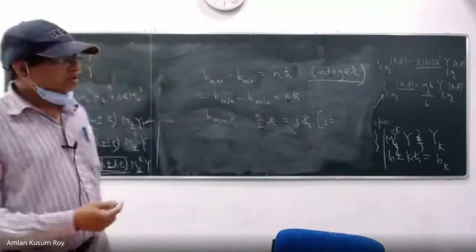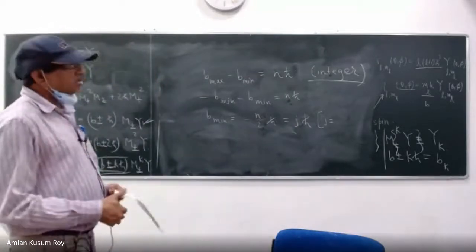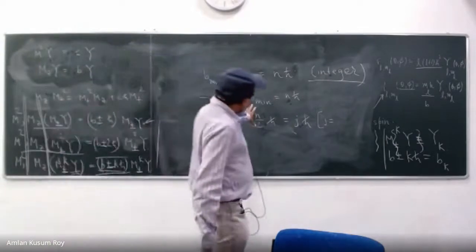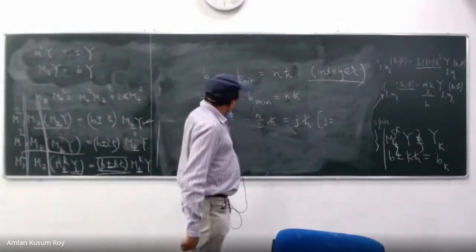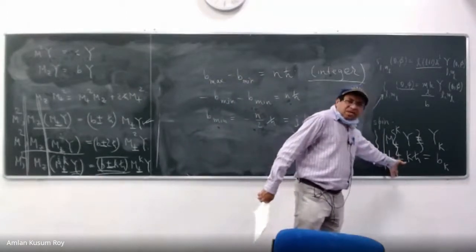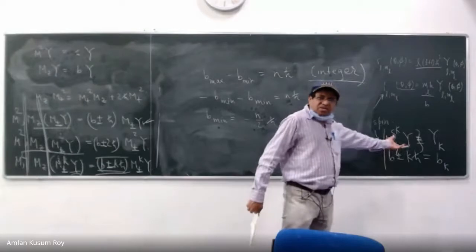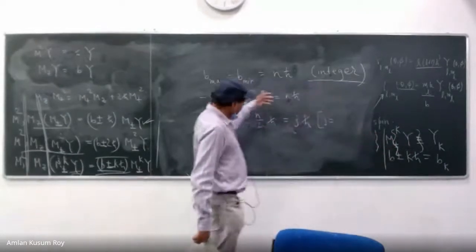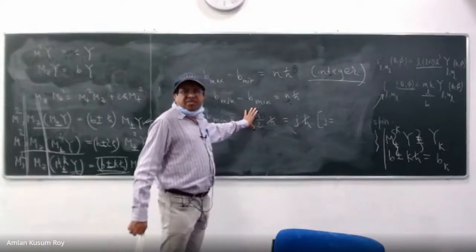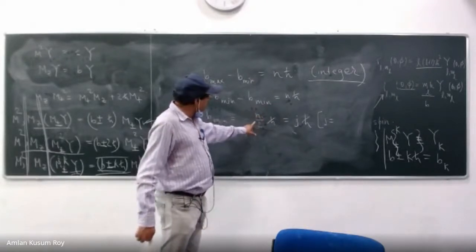That's why I am asking you this question. Make sure that you understand this, because this has very serious implications for our life. So this is where I see that my B min is nothing but one of these BKs. Same way with B max. It doesn't matter.